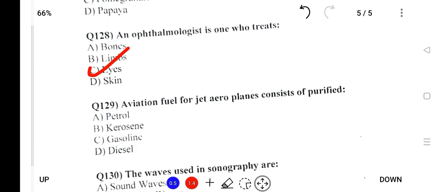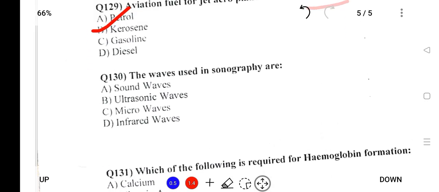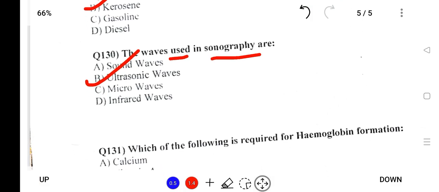Aviation fuel for jet aeroplanes consists of purified what? So it is purified kerosene, which is colorless. We do not use petrol or diesel, but we use kerosene. The waves used in sonography: sonography is the use of ultrasonic waves, not sound waves. So the answer is ultrasonic waves.